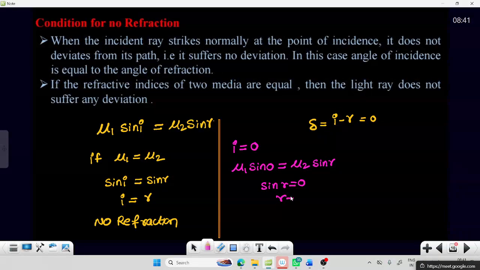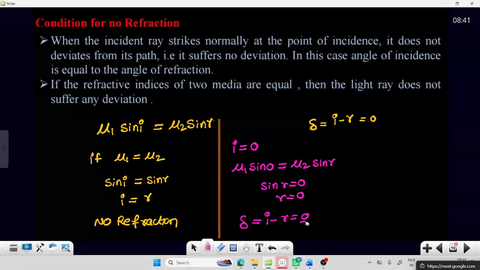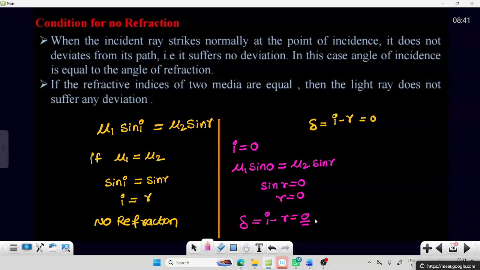That means r is also 0. In this case, the deviation i minus r is equal to 0. There is no deviation, which means there is no refraction.